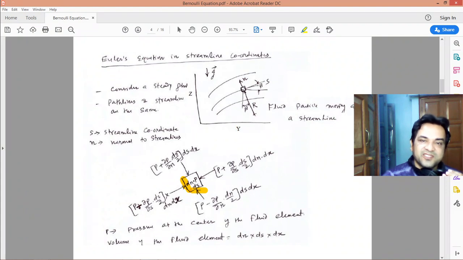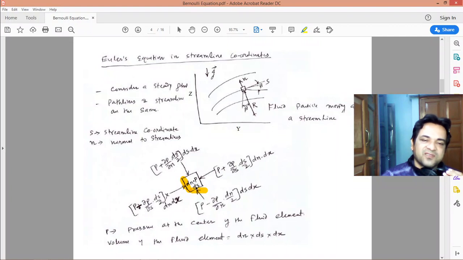So we will do the analysis of this small fluid element. What are the different forces acting on it? As we have seen, the Euler's equations are valid for incompressible and inviscid flow. So if there are no viscous forces, only the gravitational force and the pressure forces are acting on the fluid element. If P is the pressure at the center of the fluid element, then you can find the pressure on the left face by using Taylor series expansion.